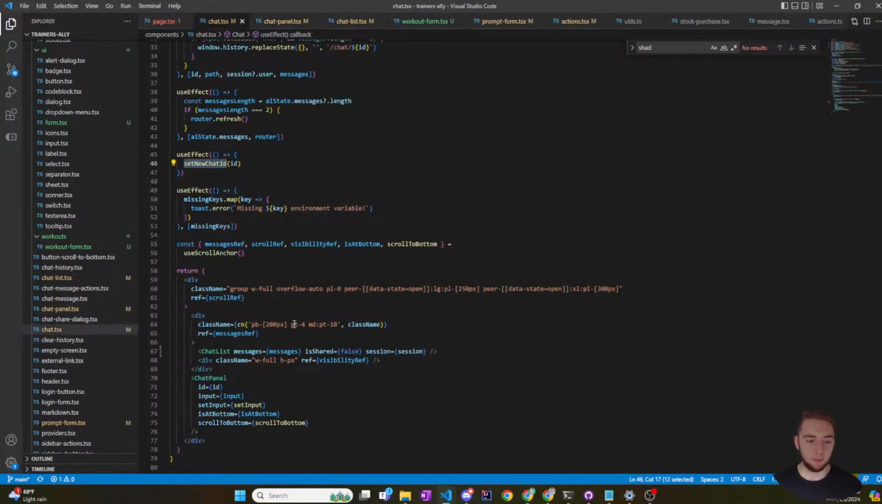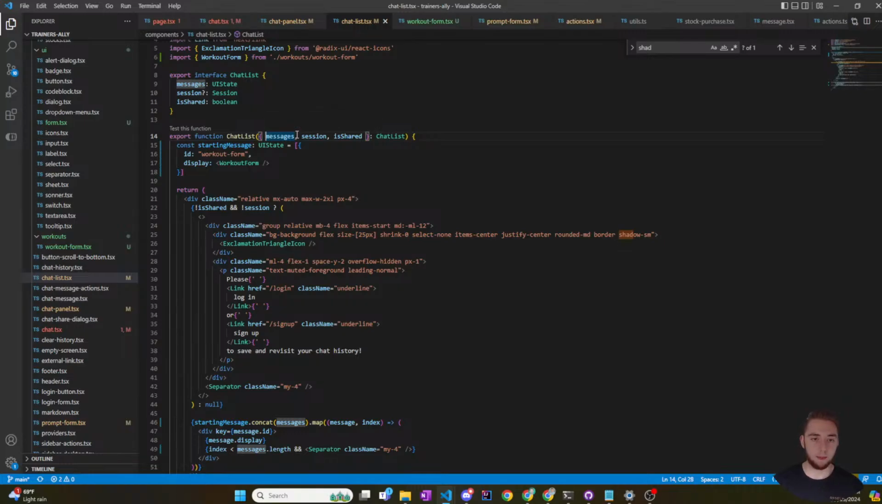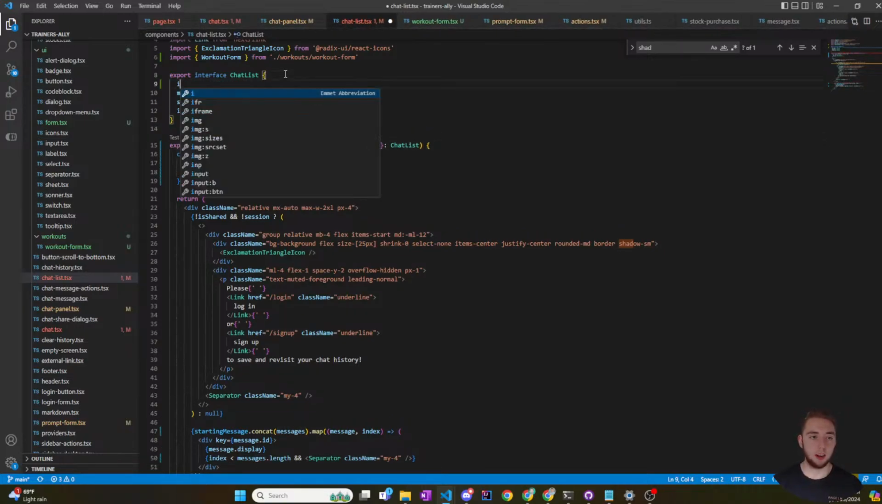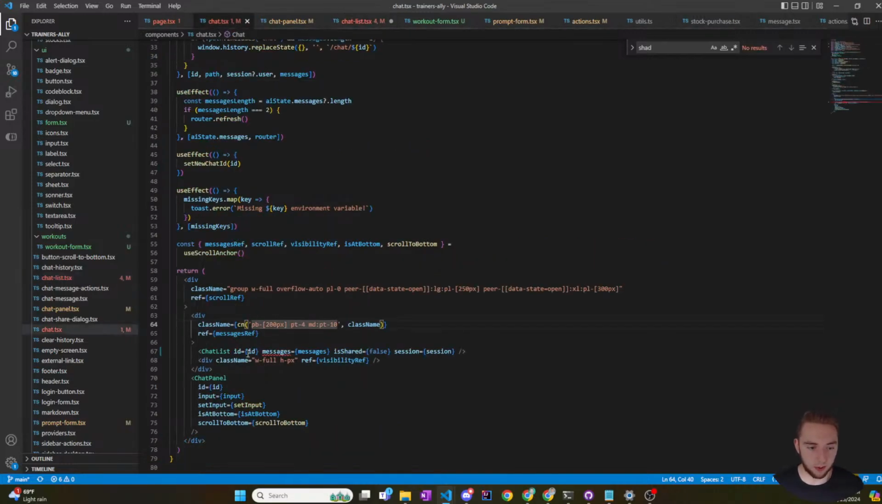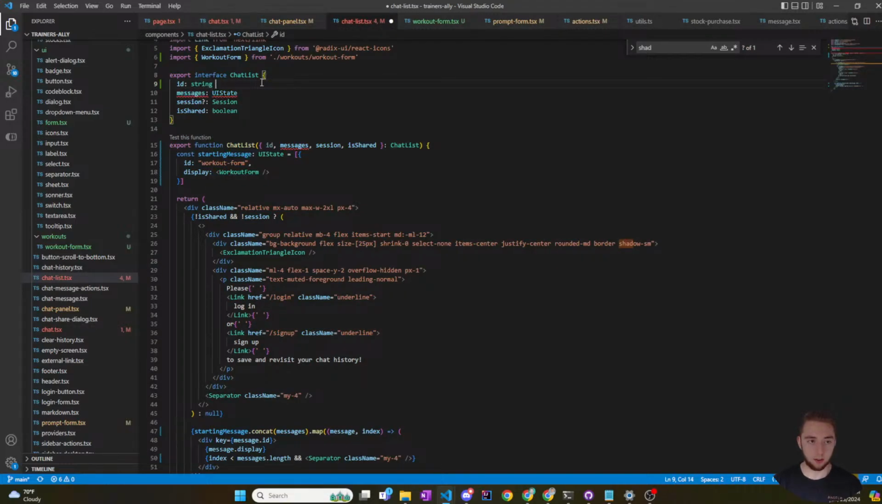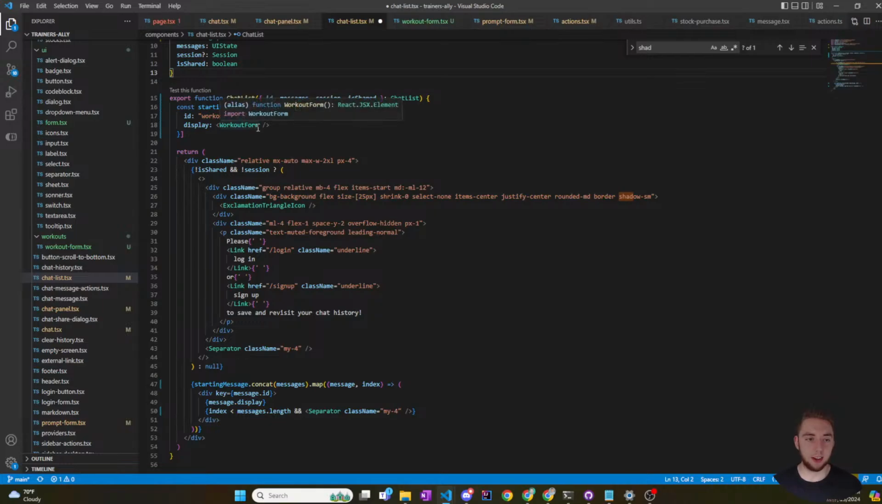So within the chat, I'm going to give a new prop, which is the ID of the current chat. And it's complaining right now because I need to add that here as a prop, ID. And then the ID is going to be of type, what is it here? Is it just a string? Wait, what? It's a string or undefined. Okay, string or undefined. So now I have the ID, and then I can pass the ID into the workout form.